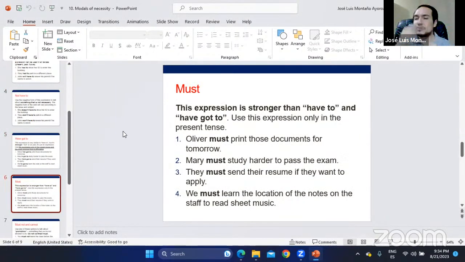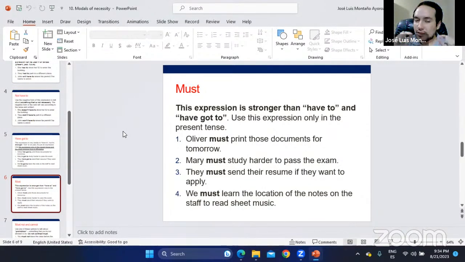It's just something that I'm showing you as a quick review because we know how to use them as necessity, right? I have to go to the bathroom. I've got to go to the bathroom, right? Necessity, okay? The clear necessity. And of course, must is stronger. Okay, that's the only thing I'm showing now.